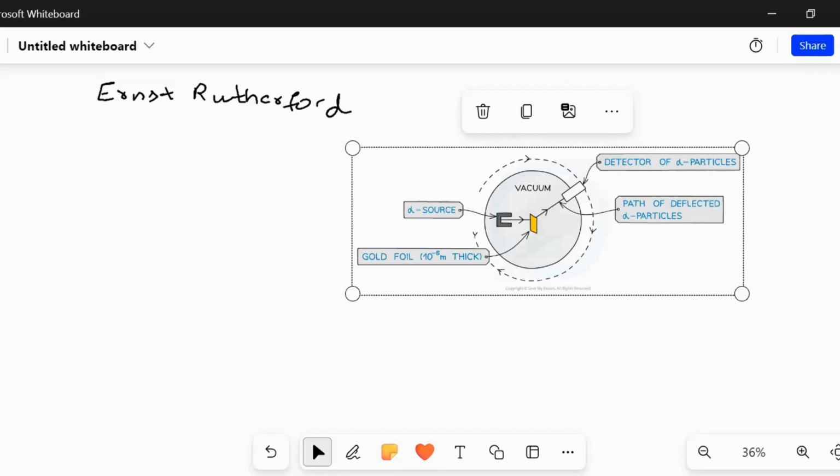It was found out by Ernst Rutherford. So what did he do? It was in the beginning of the 20th century. So this is the experimental setup which was done by Ernst Rutherford.